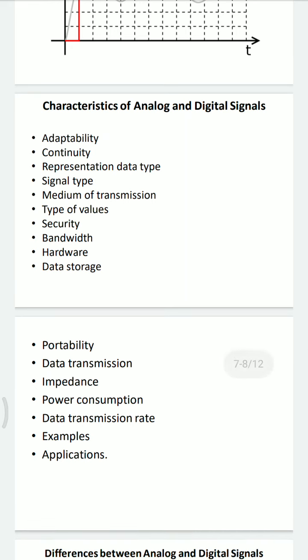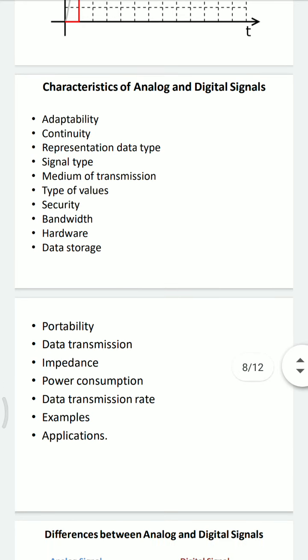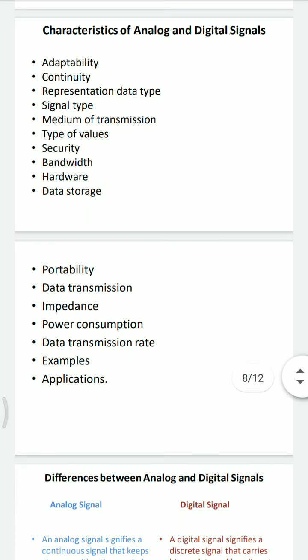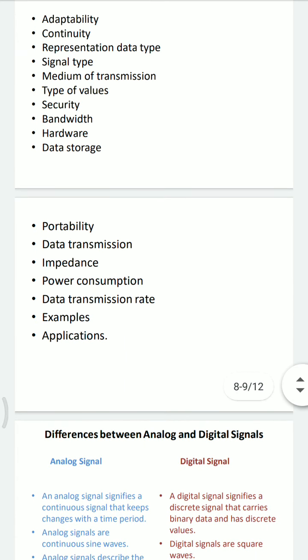Analog signals are continuous in nature, whereas digital signals are discrete in nature. This is the representation of both the signals. Next one is signal type, or you can say type of waves. Analog signal wave type is sinusoidal, whereas a digital signal is a square wave. That is, the analog signal graph or wave is based on the sine function.